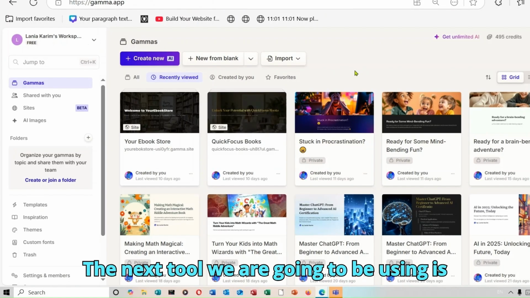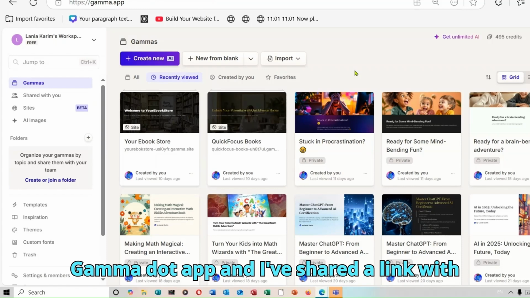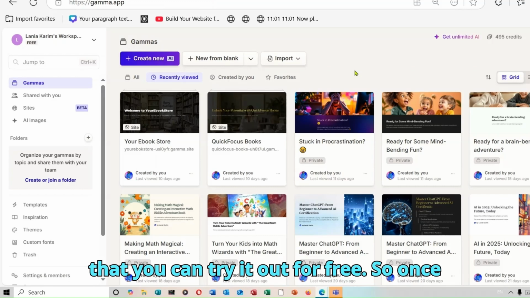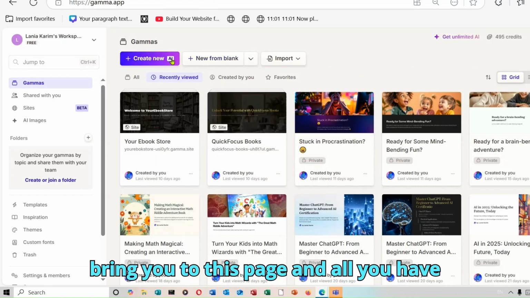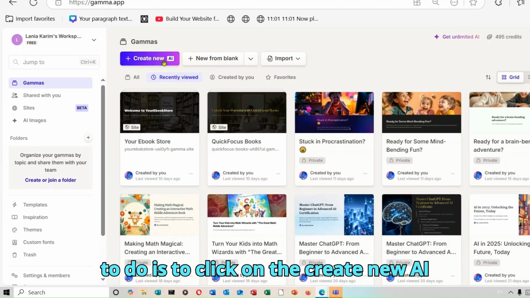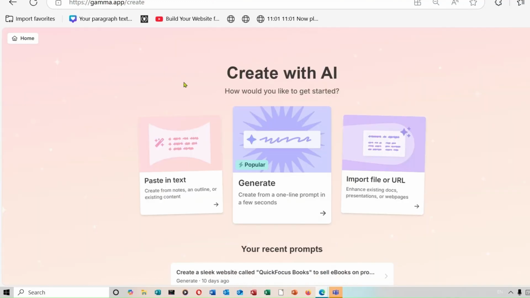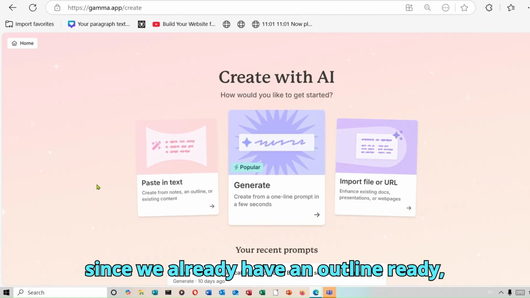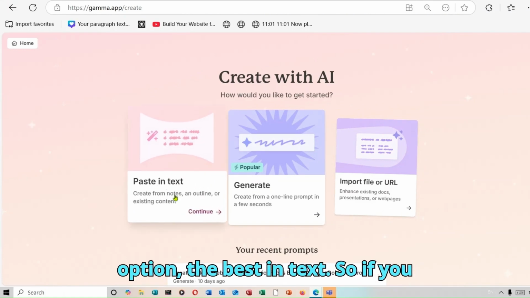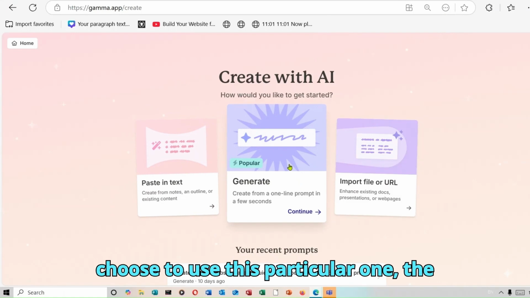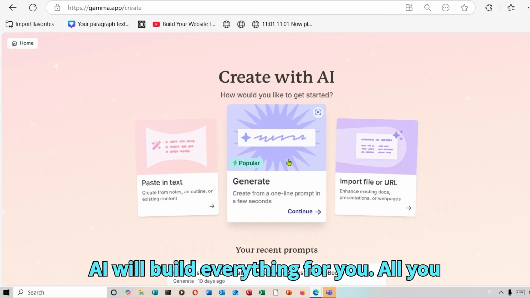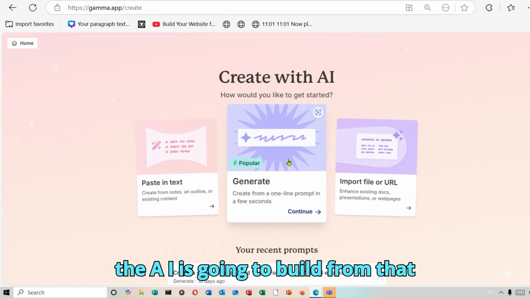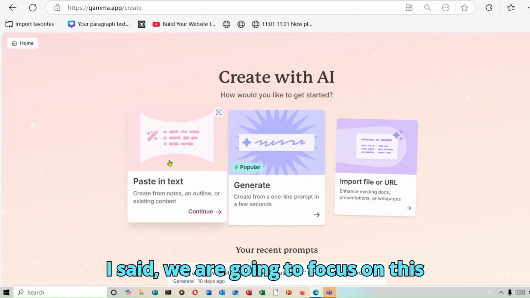Okay, the next tool we are going to be using is Gamma.app, and I've shared a link with you guys in the description down below so that you can try it out for free. Once you're done signing up, it's going to bring you to this page, and all you have to do is click on the create new AI button over here, just like this. Like you can see, there are 3 different options that you can choose from, but since we already have an outline ready, we are going to be using the first option, the paste in text. If you choose to use this particular one, the AI will build everything for you. All you have to do is put a simple prompt and the AI is going to build from that prompt. But for today's video, like I said, we are going to focus on this particular one.